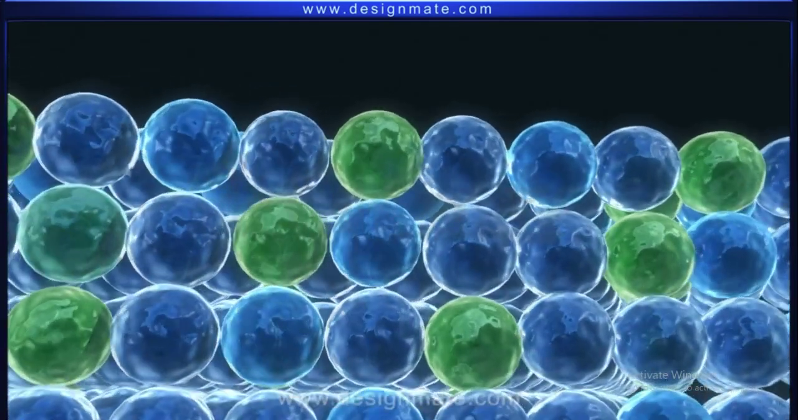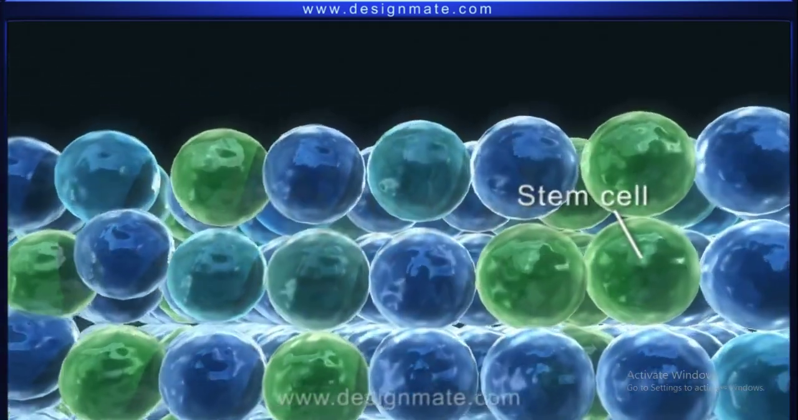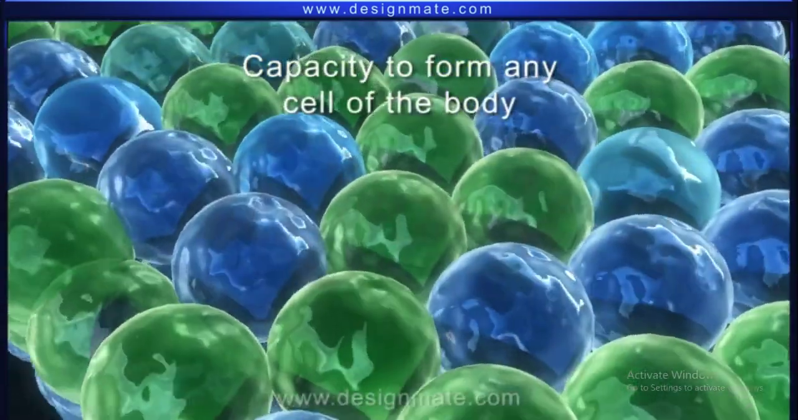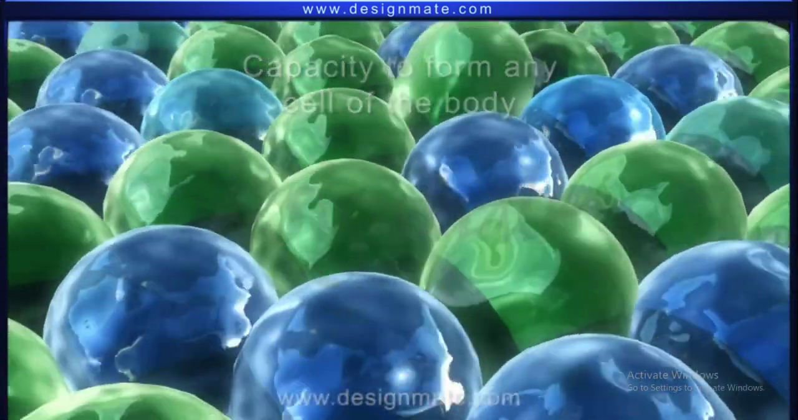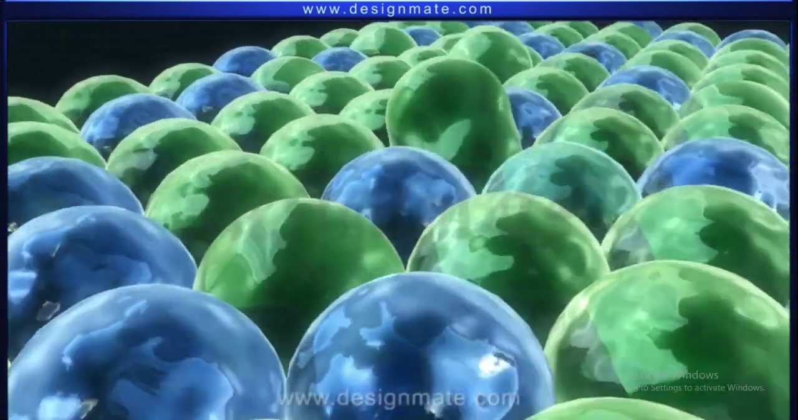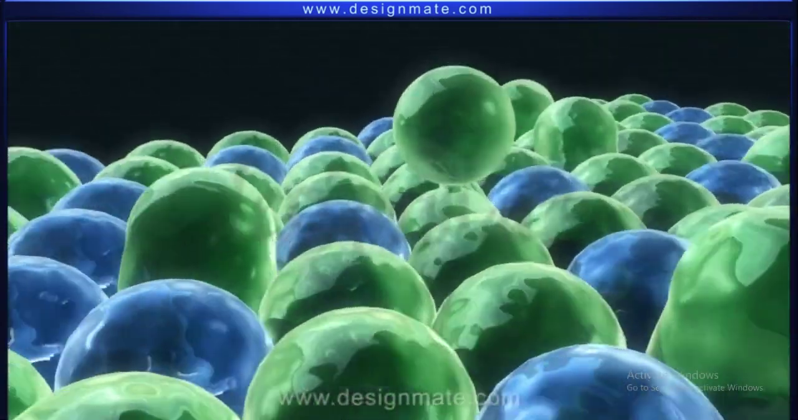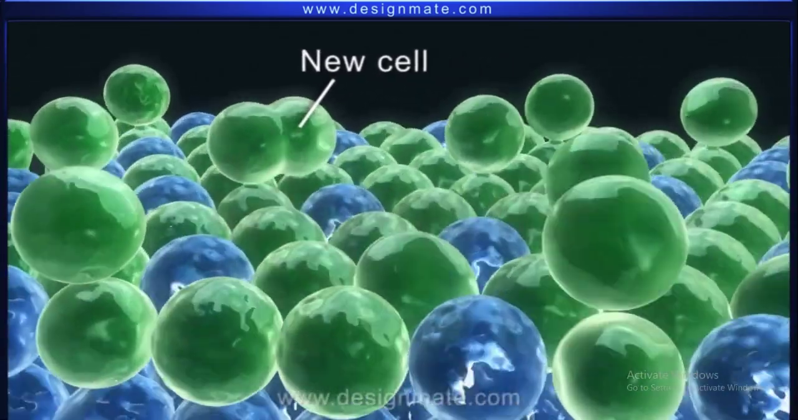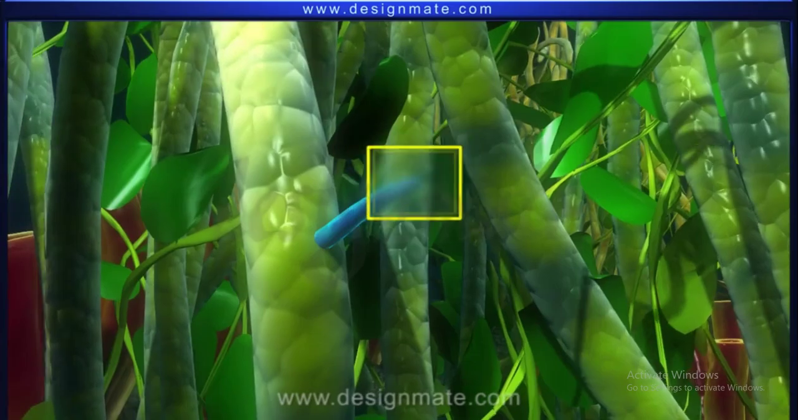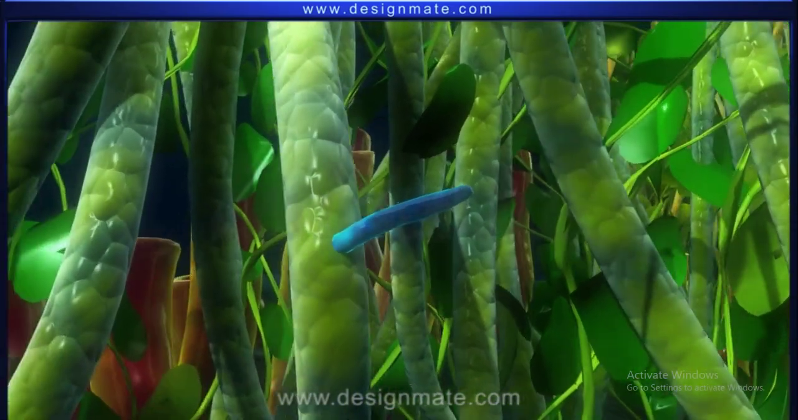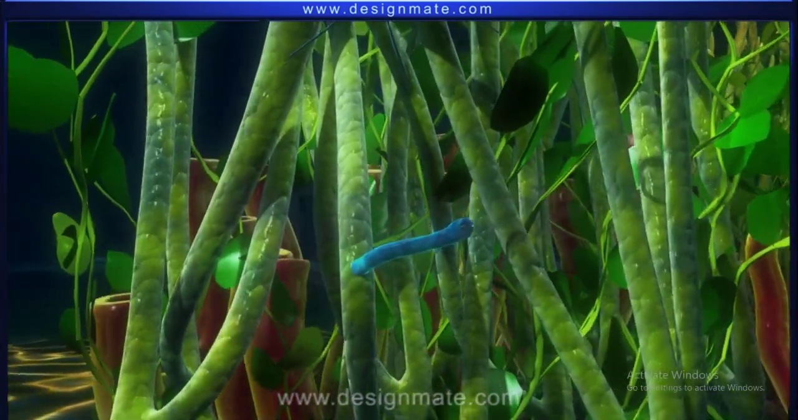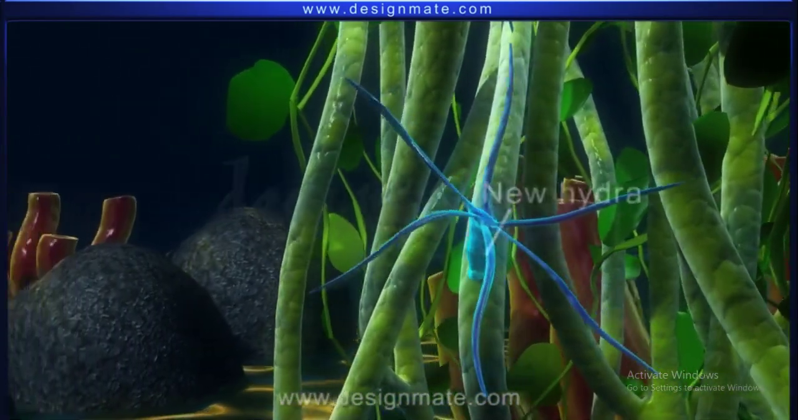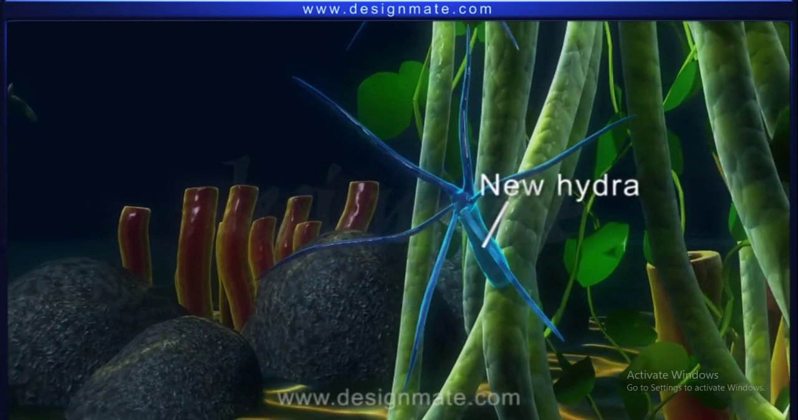cells start to redifferentiate and form stem cells, which have the capacity to form any cell of the body. These stem cells start multiplying and produce new cells, which gradually form a body of a new Hydra along with tentacles.